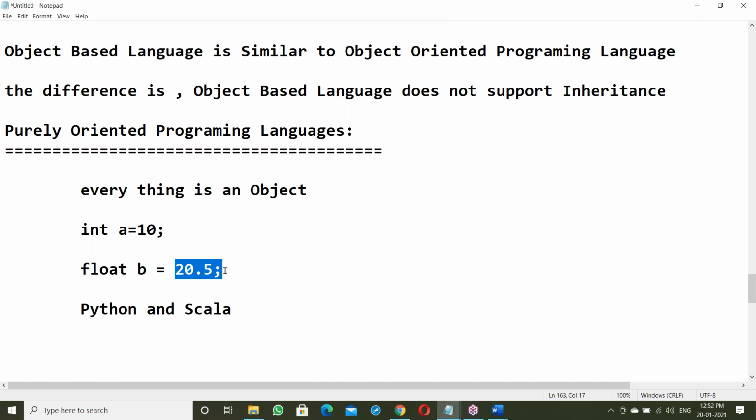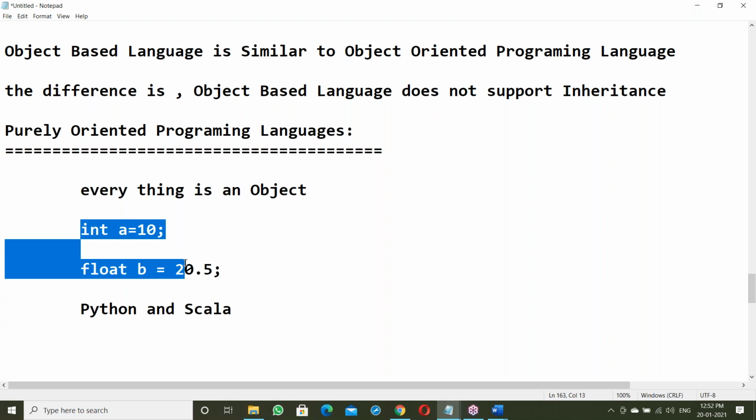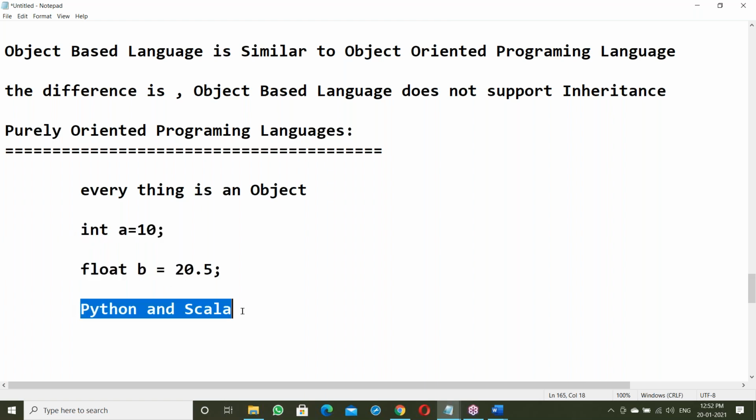Even basic data types like integers and floats are stored like objects. These are also objects in Python and Scala. Everything is objects.